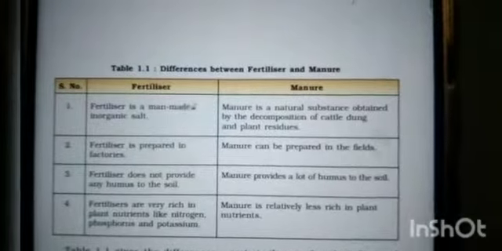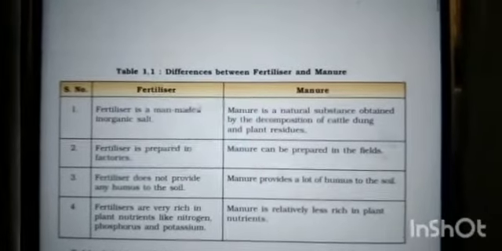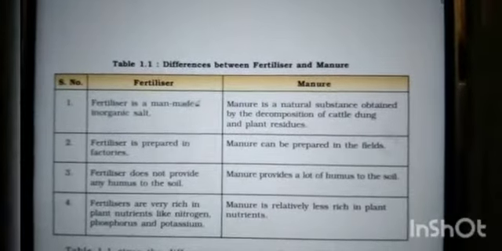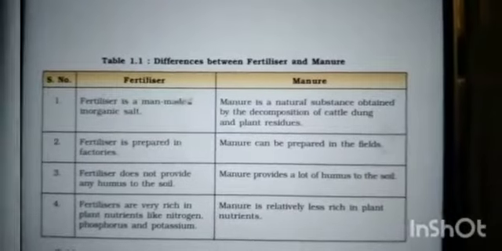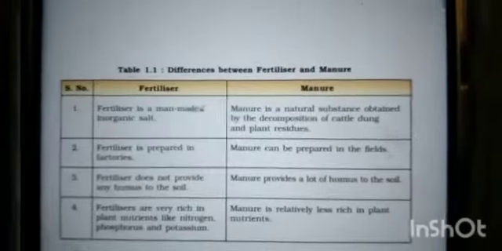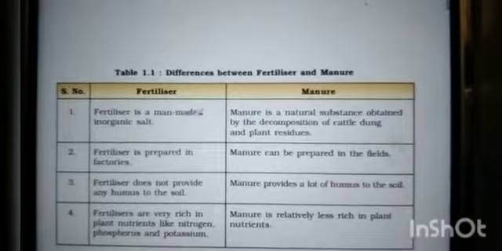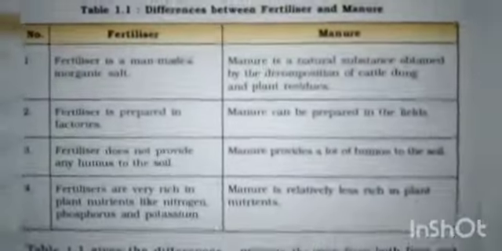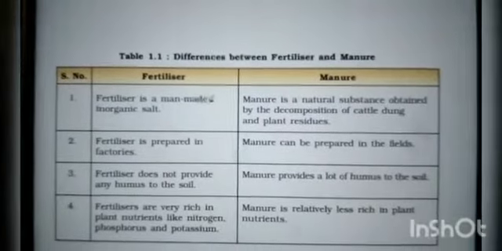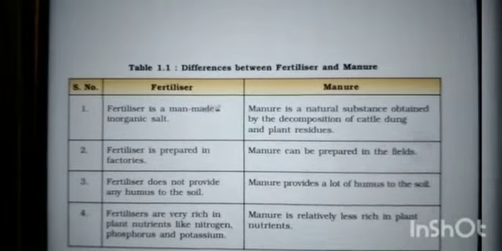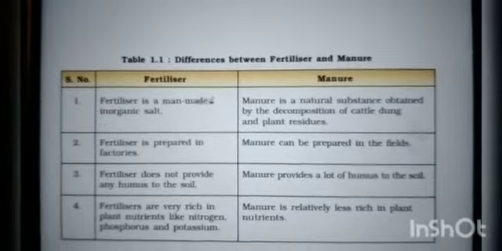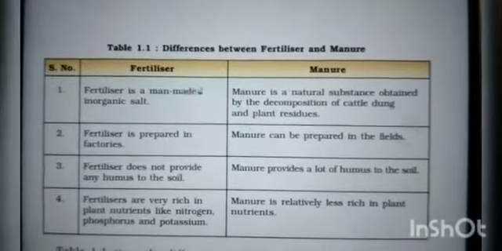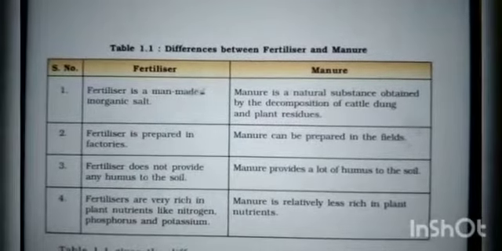And third one is it increases the number of friendly microbes. It will increase the friendly microbes, right? And next one is it improves the texture of the soil. Texture means the surface of the soil, so it will improve the texture of the soil. So these are the advantages of manures.